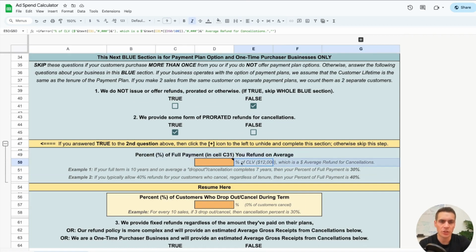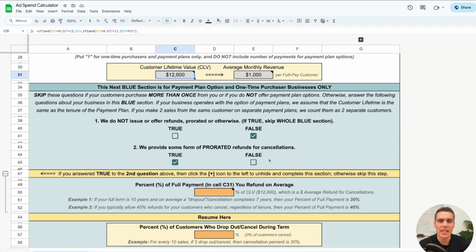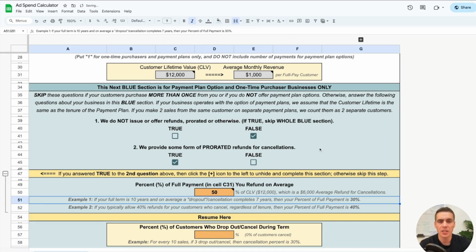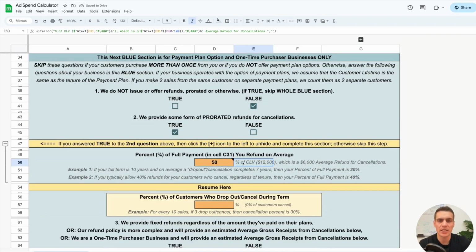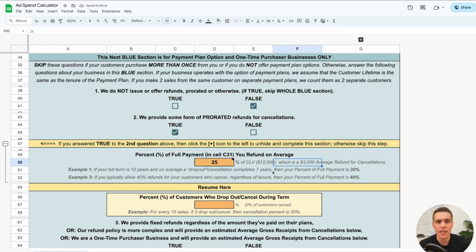And you can see here we have a little description of what this means. This is the percent of your CLV that you refund on average. So if your CLV is $12,000 and you typically give 50% refunds, then you're going to put 50 there. And you can see this description updates. This is the percent of your CLV, which is $12,000, and that is a $6,000 average refund for cancellations. But if you give 25% refunds, then that's going to be a $3,000 average refund for cancellations. So let's keep it at 50.